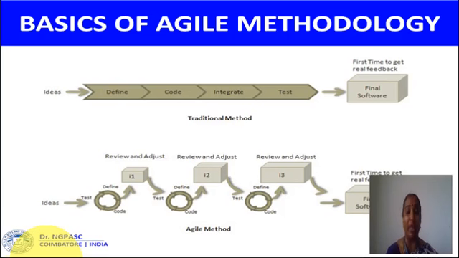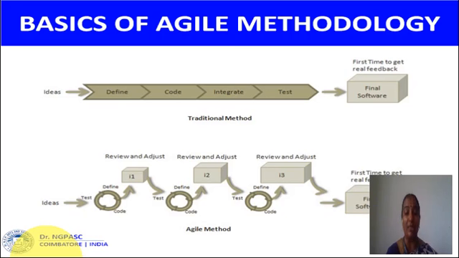Then it moves to the coding phase. After the coding, all the modules are integrated. Then it is the implementation stage. After that, it goes to the testing phase. If the project is tested and there is no error, then it moves to the final software and is delivered to the customer.